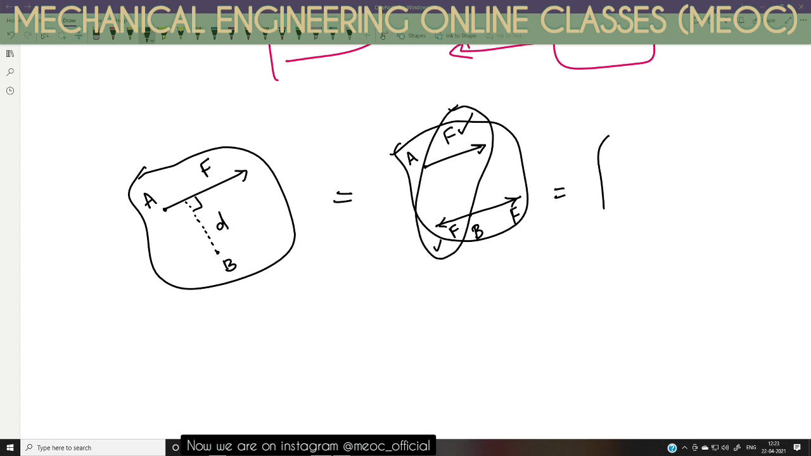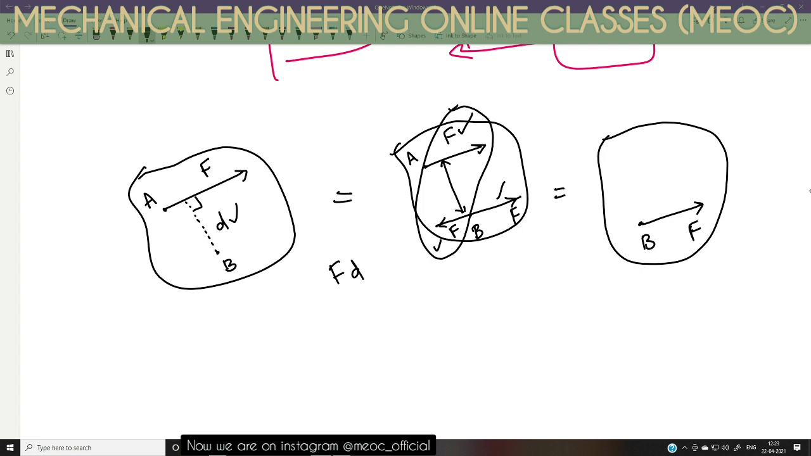So this is the object. So this F is there, from B there is a force F and a couple which is equal to F into D, because the distance between a line passing through A and a line passing through B is D. So the couple that is due to this system is FD.